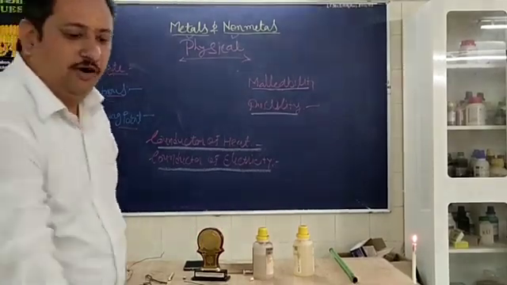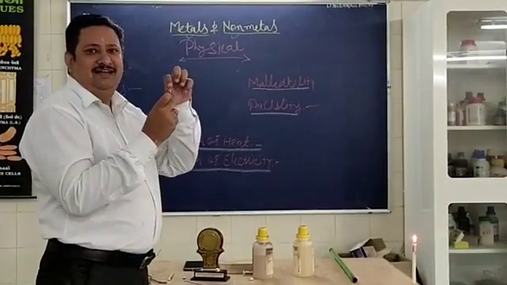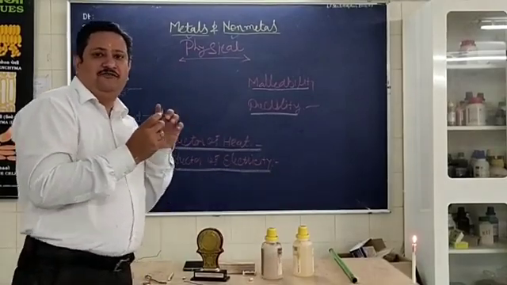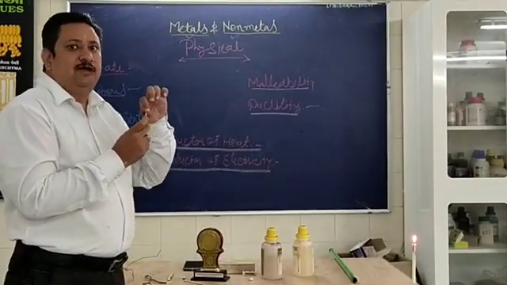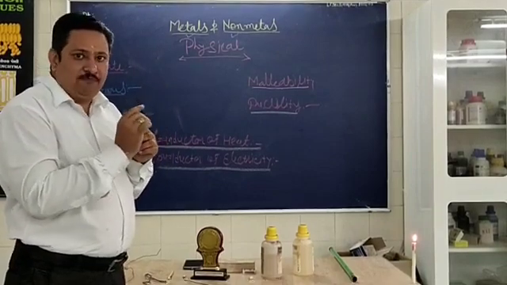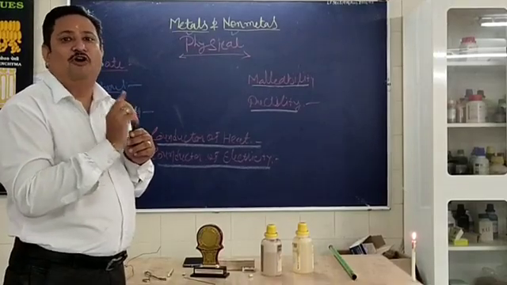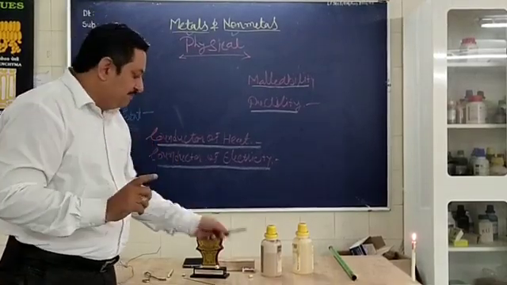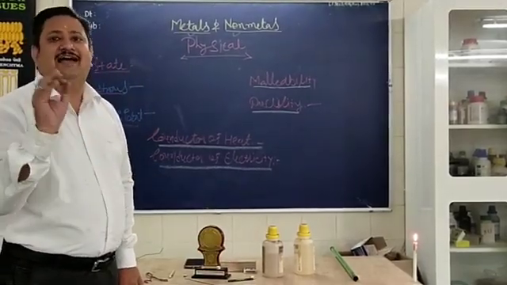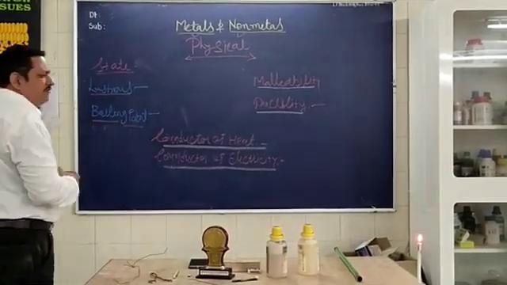But tell me, what about this pencil lead and this bromine? This is the solid form. Yes, it is solid form, but it is made up of carbon. Pencil lead is a solid form, but it is made up of carbon, and therefore it is non-metal. And bromine is a liquid, but it is also considered as a non-metal.